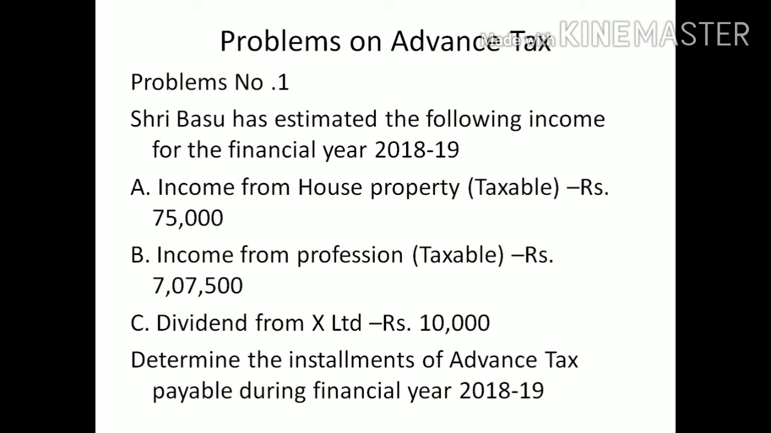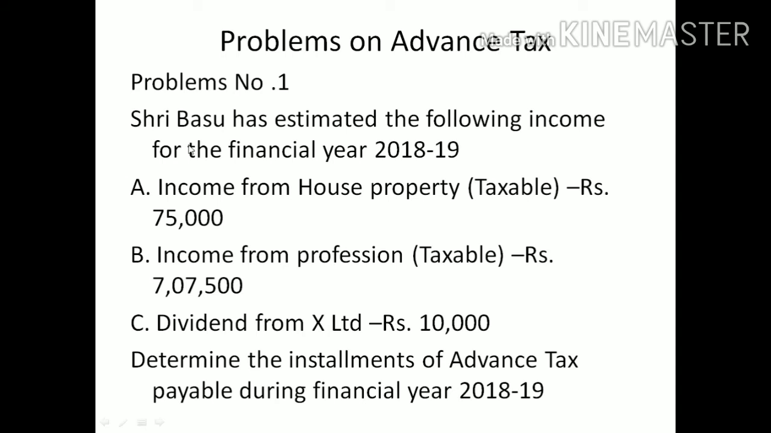Then we need to calculate the net total income. After calculating net total income, we need to calculate the tax liability. In case of individuals, go for slab rate. In case of corporate assessees, go for flat rate. And after calculation of tax liability, on the basis of the tax amount, we need to pay the advance tax. Then we discuss the first problem.